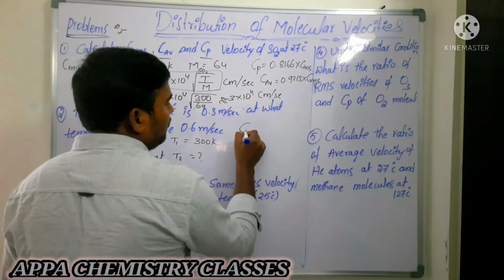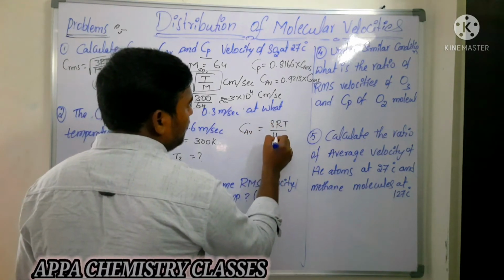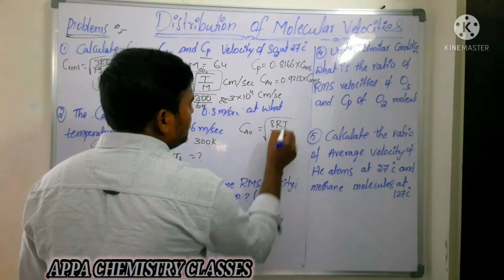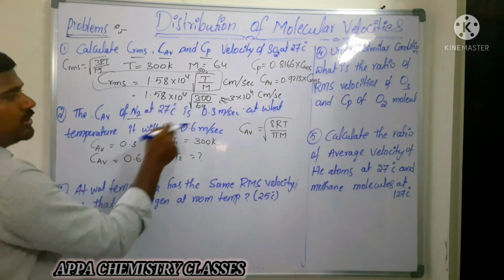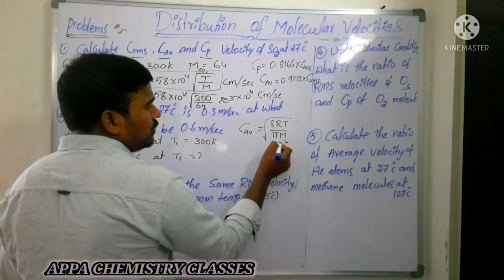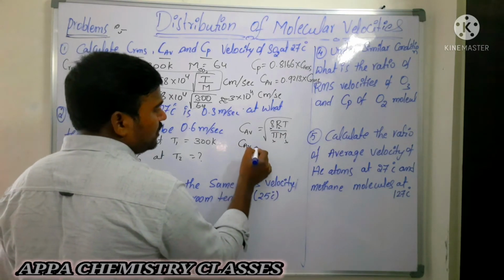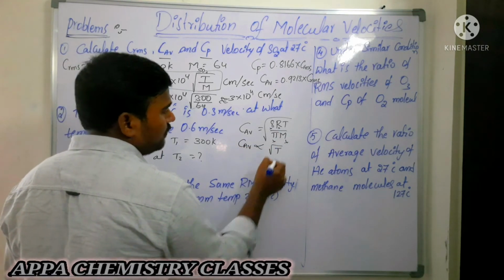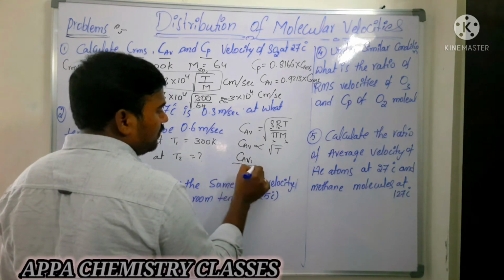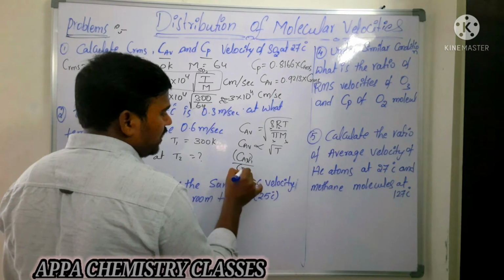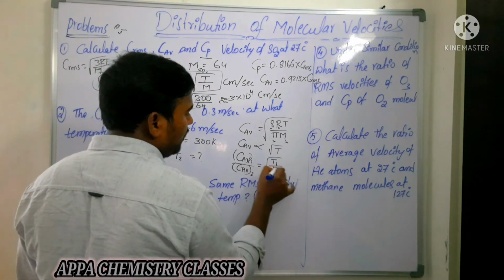We know that average velocity is equal to square root of 8RT by pi M. The molecular weight of nitrogen is the same, both the gases are nitrogen only. So pi is constant, R is constant, 8 is constant. Then average velocity is directly proportional to square root of temperature. Then C average of the first one by the second one is equal to square root of T1 by T2.